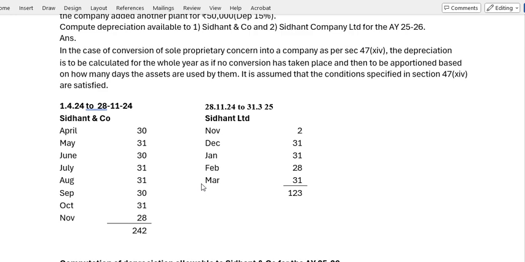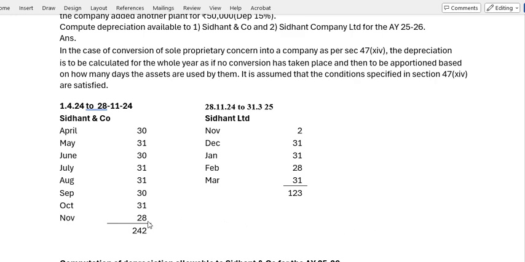Okay. So let us consider, for the assets, how many days the assets were with Siddhant and Company and with Siddhant Limited Company at the time of conversion. From 1/4 to 29/11 it was converted.